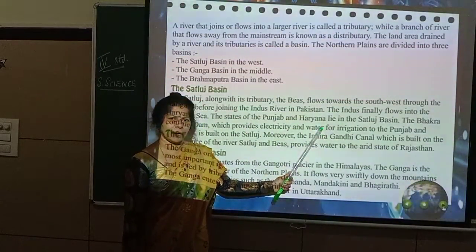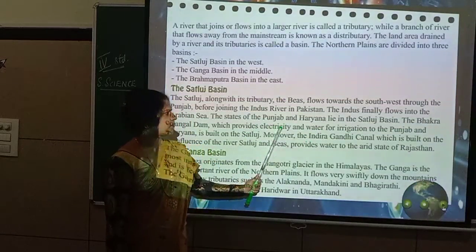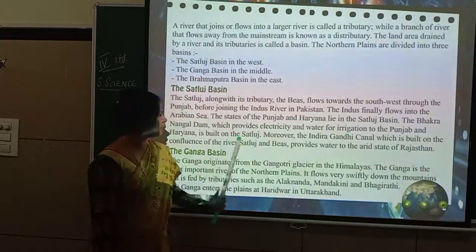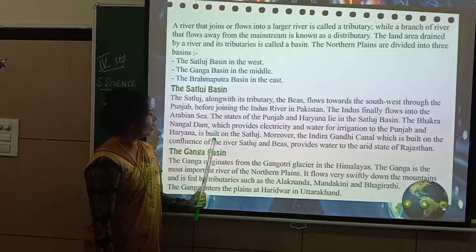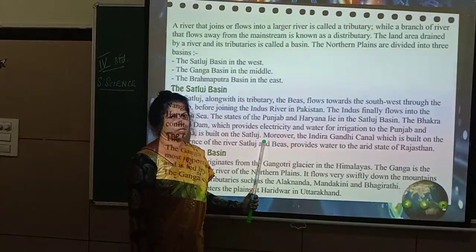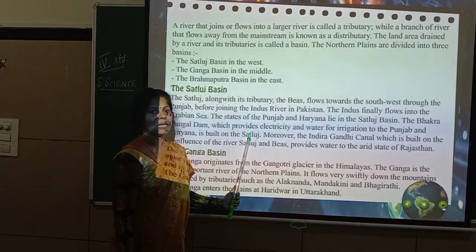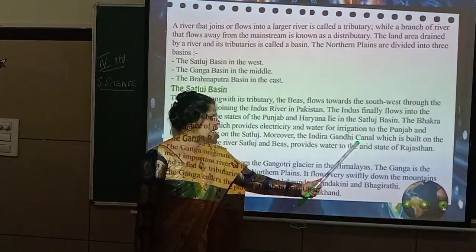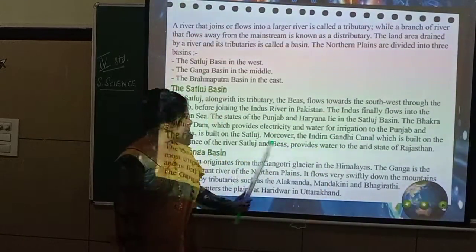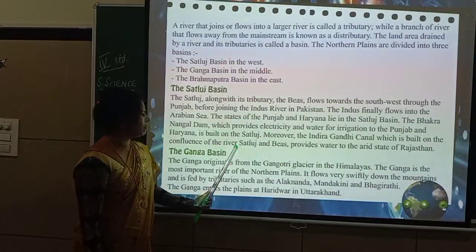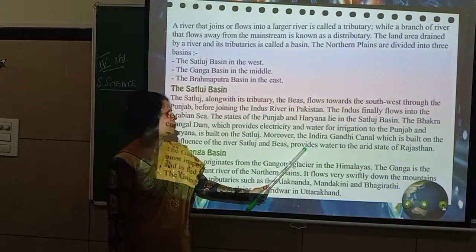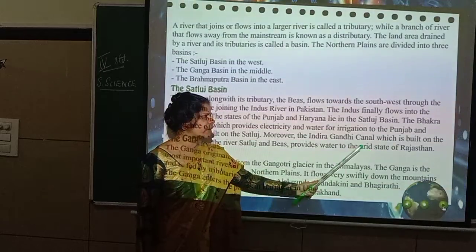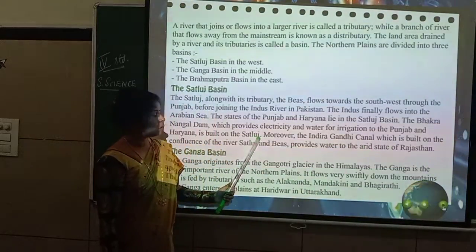The Bhakra Nangal Dam, which provides electricity and water for irrigation to Punjab and Haryana, is built on the Sutlej. It is found where? On the Sutlej Basin. Moreover, the Indira Gandhi Canal, which is built on the confluence of the river Sutlej and Beas, provides water to the arid state of Rajasthan. There is one more. What is that?